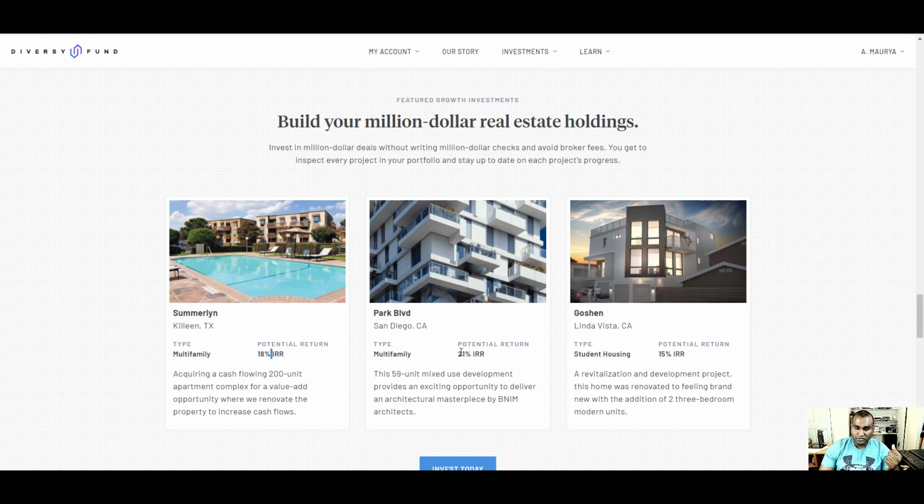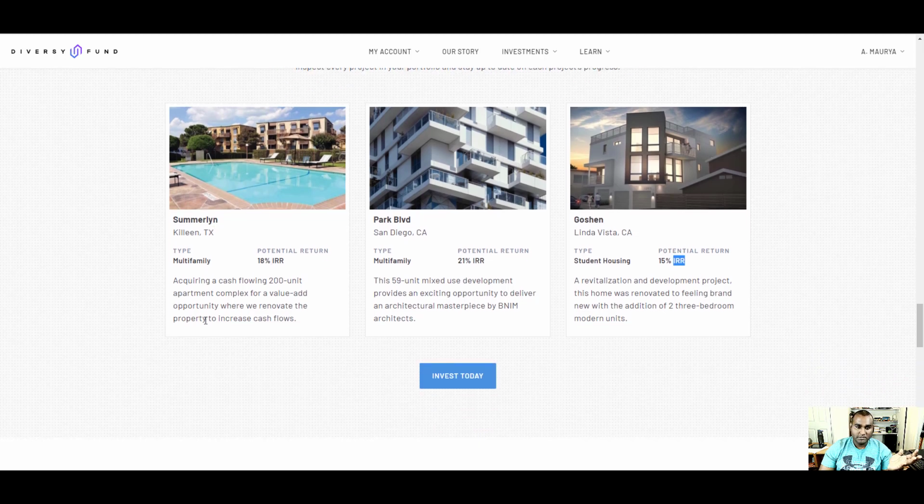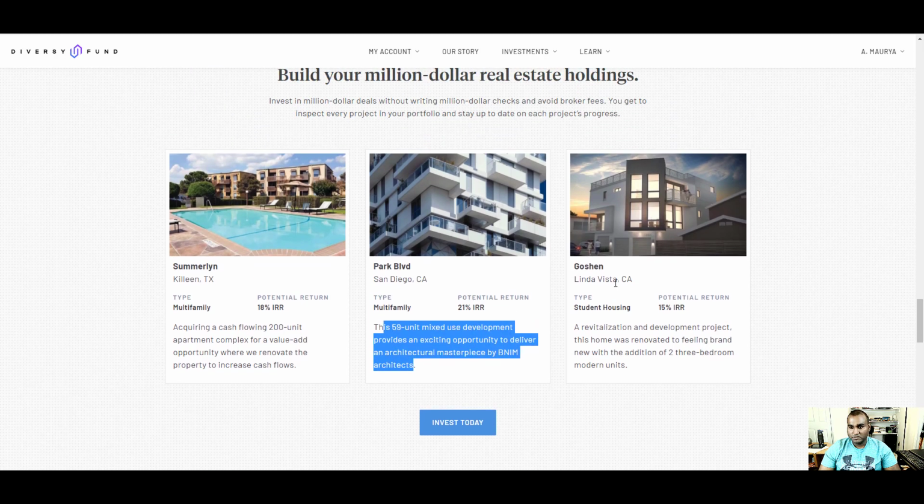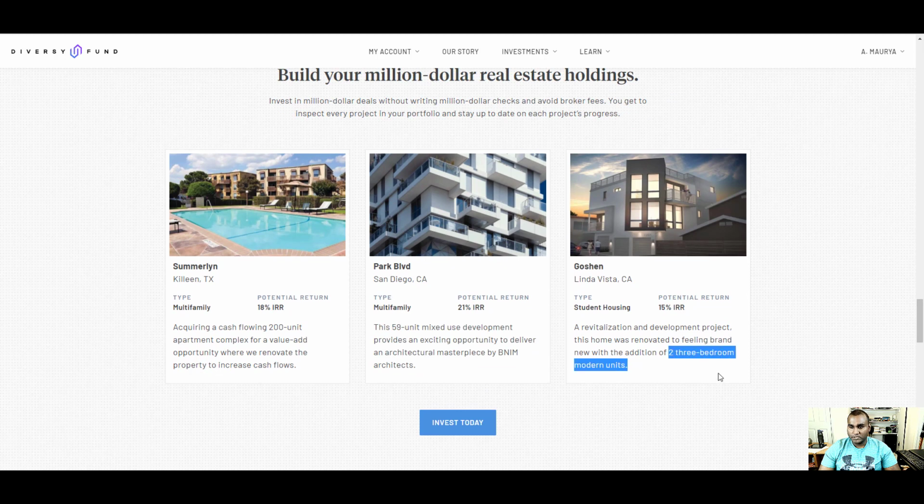Multi-family, 18%, 21%, 15%, right? Acquire cash flowing 200 unit apartment complex for value added. That's what I'm talking about, value added, when we renovate the property to increase the cash flow. Okay, 59 unit mixed development exchange property, exciting property, I'm sorry. Deliver an architecture masterpiece by BNIM Architects. Kind of cool looking apartments. There's another one in California, 2-3 bedroom modern unit.